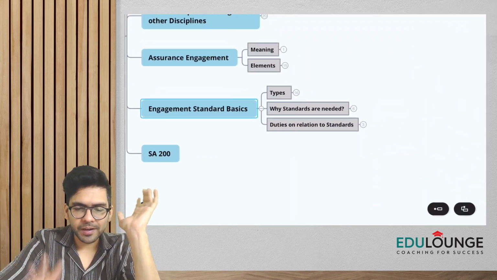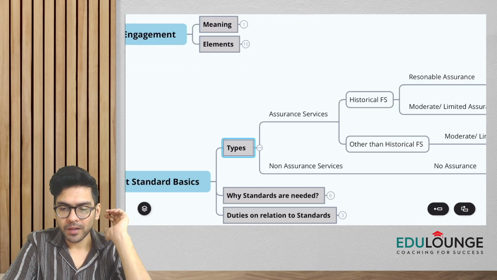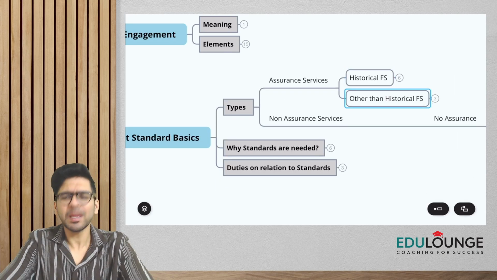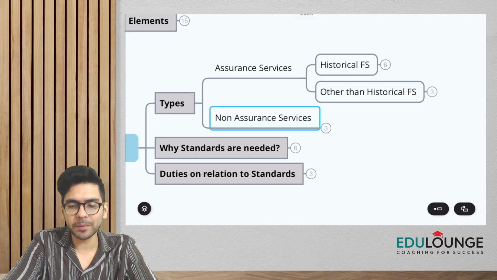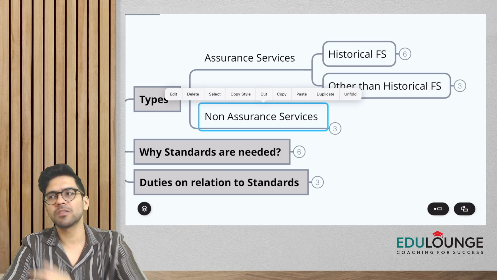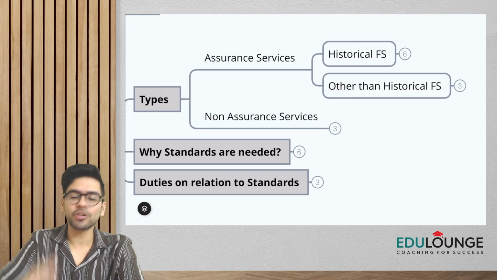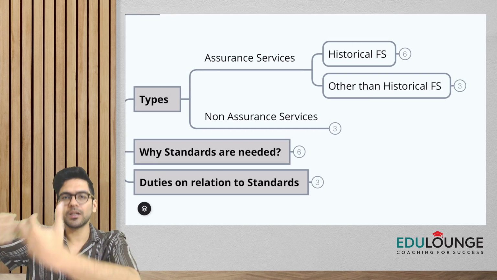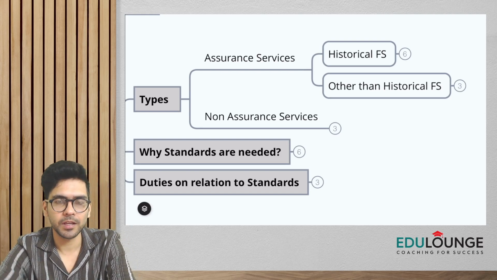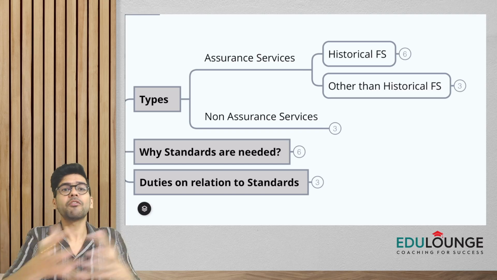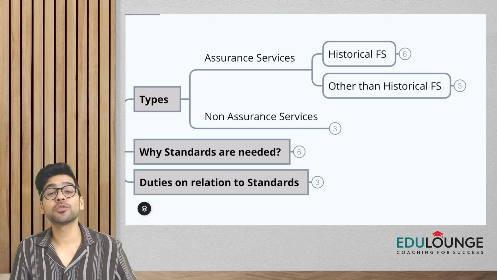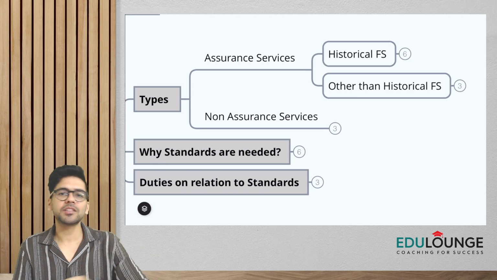Yeah, so if I tell you what are the different engagement standards, now you have to see, we'll discuss this with respect to the types of work that an auditor can do. So I told you that there are two types of services which a practitioner can render to the society. One is assurance service, and the second one is non-assurance services or related services. Now, under assurance service, meaning a service wherein I'm giving some form of assurance, if the subject matter is historical financial statements, historical financial statements means what? Things which have already happened. So if I'm, let's say, auditing the financial statements of 31st March 2023, things which have already happened, it's a historical financial statement.